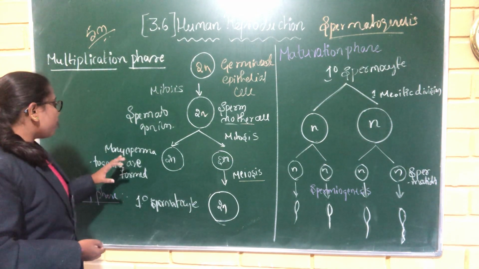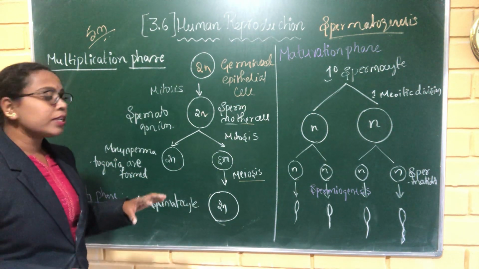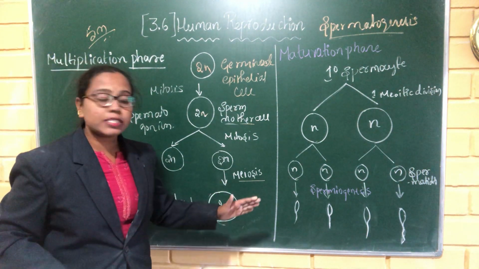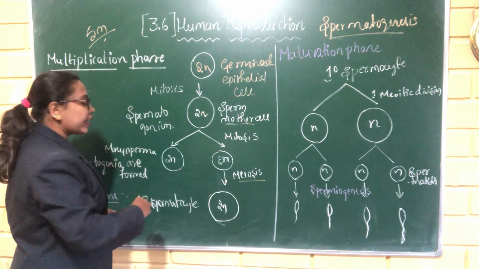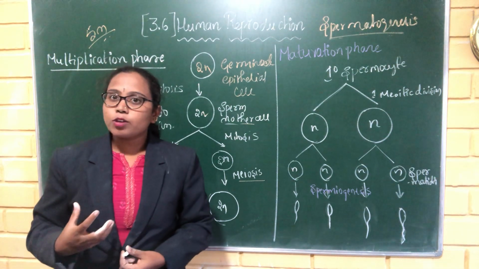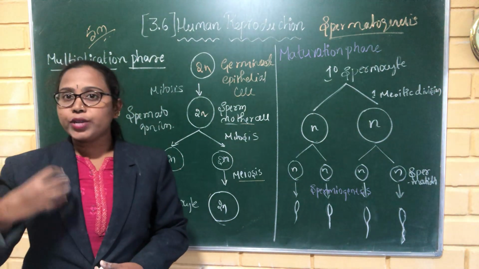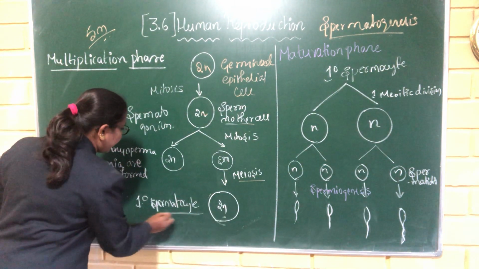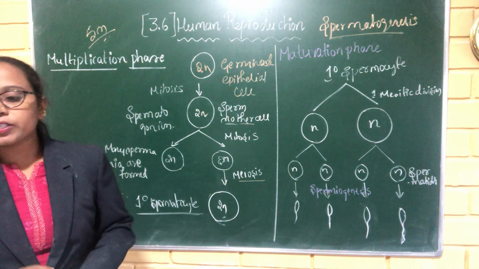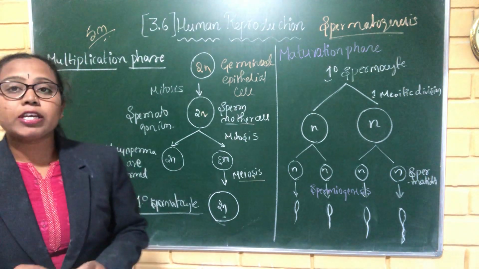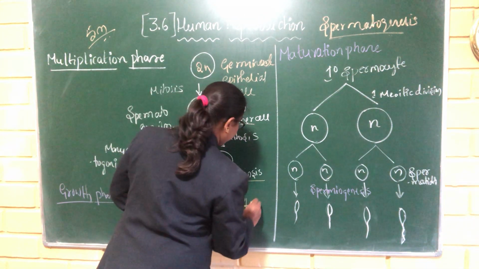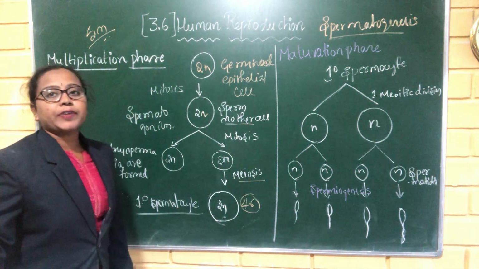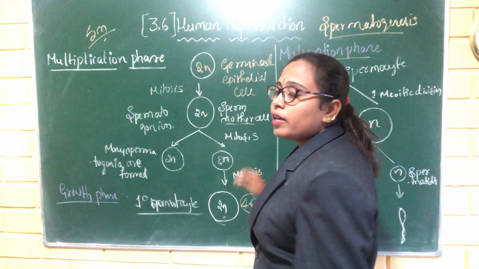Many spermatogonia are produced, and they utilize the nutritive material accumulated inside the cytoplasm, increase in size, and finally develop into a diploid primary spermatocyte having 46 chromosomes.